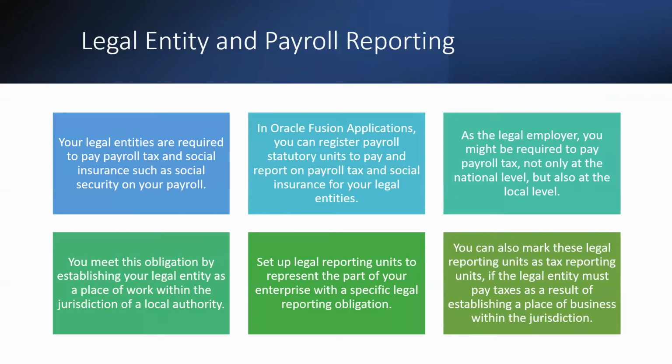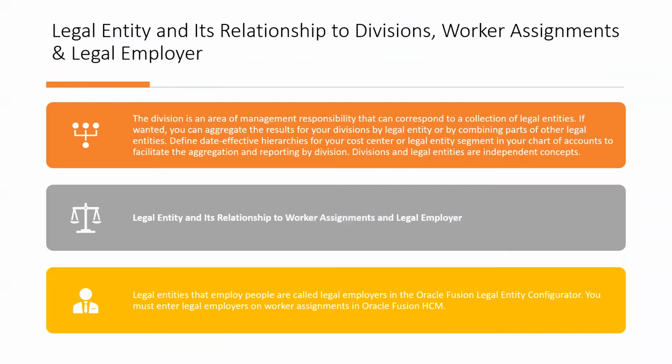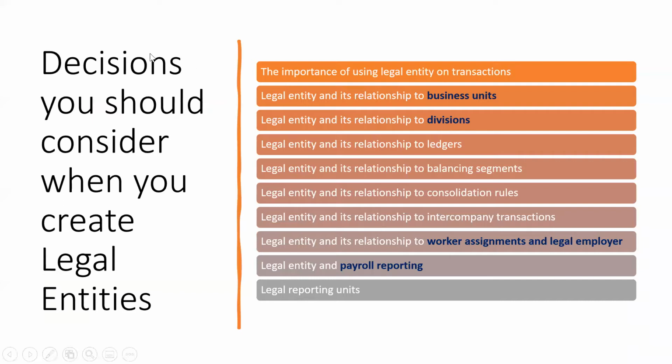From the legal point of view, this is the main thing you have to understand from the HR point of view, and the main thing you take away from today's class: when I am defining the legal entity, I should consider BU, division, worker assignment, legal employer, and the payroll reporting unit.